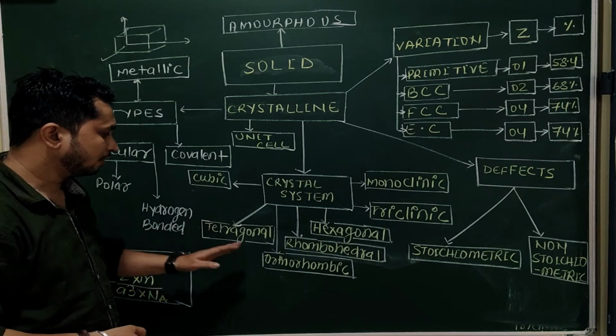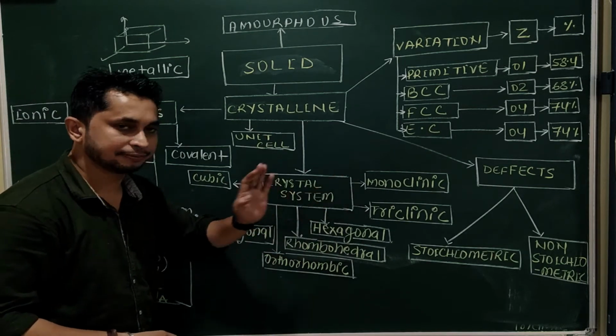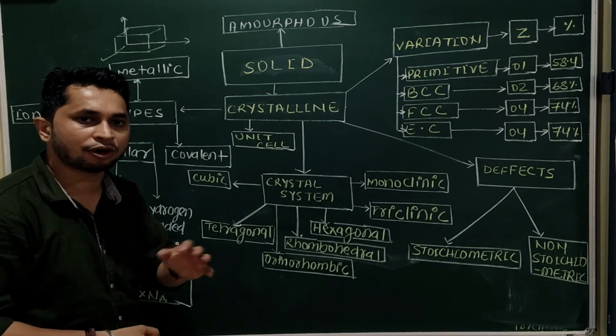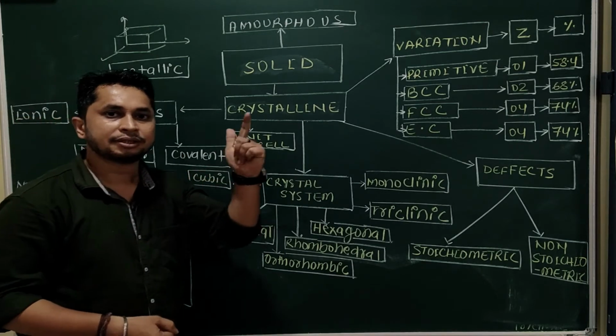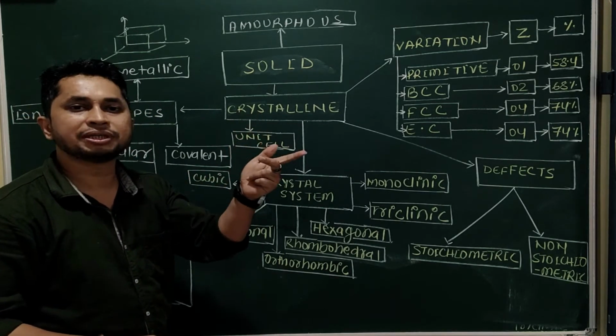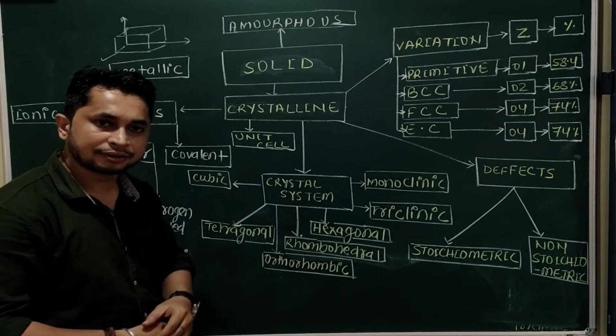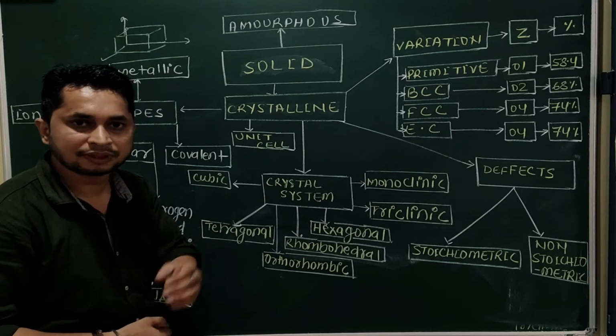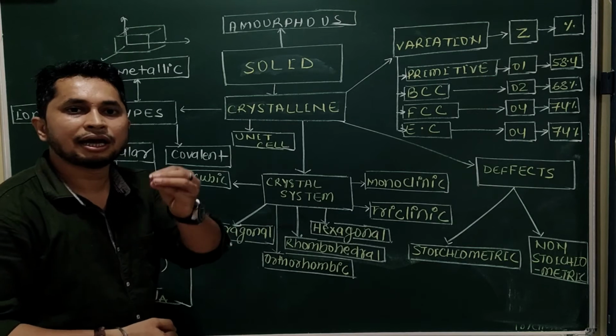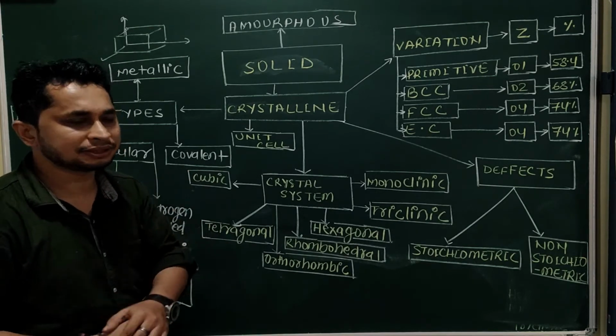So CT or HMT. So a simple trick is there, CT or HMT. Cubic, tetragonal, CT, O means orthorhombic, R means rhombohedral, H means hexagonal, M means monoclinic, and T means triclinic.